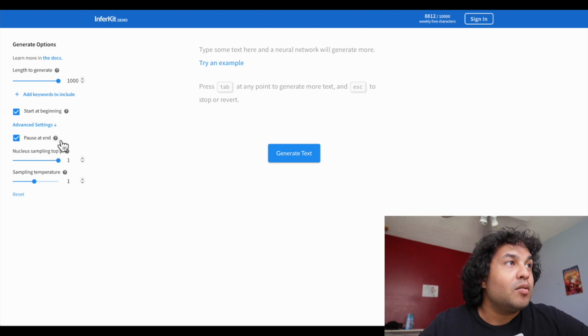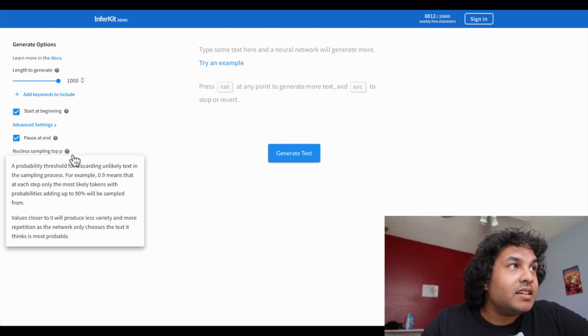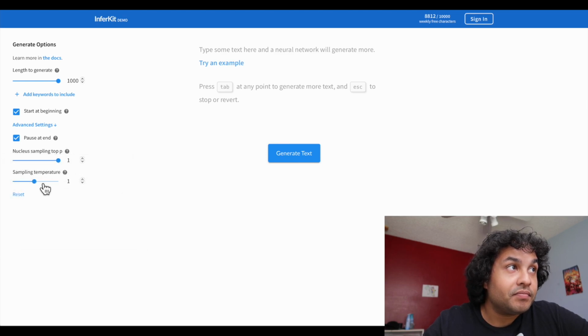Advanced settings. Pause at the end. When checked, generation will pause where the neural network thinks the text should end. Not really. Or actually, let's do that. Nucleus sampling top P: a probability threshold for discarding unlikely text in the sampling process. For example, 0.9 means that at each step only the most likely tokens with probabilities adding up to 90% will be sampled from. Values closer to 0 will produce less variety and more repetition as the network only chooses the text it thinks is most probable.